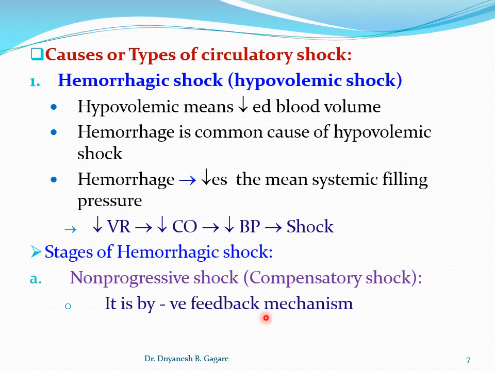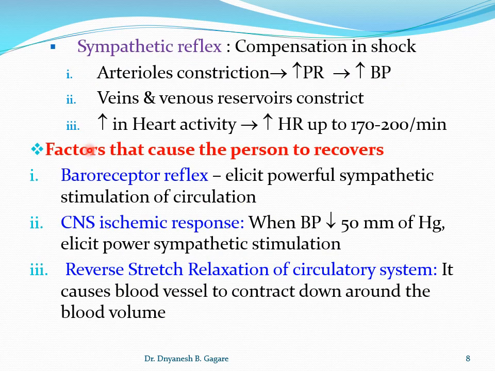It is a negative feedback mechanism, meaning the body's compensatory mechanism. Once there is a loss of blood, a decrease in blood pressure or a decrease in cardiac output, the body's various reflex mechanisms can bring these parameters back to normal. We'll go through these reflex mechanisms one by one. See the mechanism here: the compensation occurs by the sympathetic reflex.